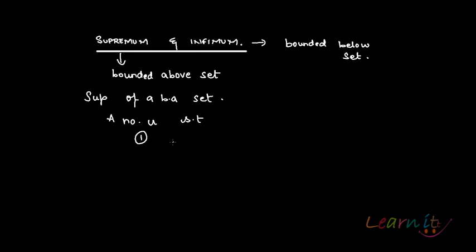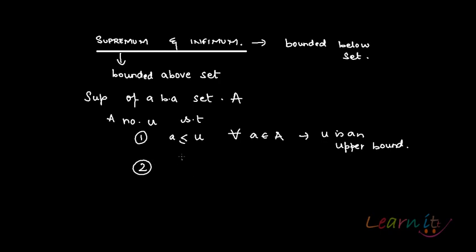Number one, a is less than or equal to u for all a belonging to A. So we are talking about some set A. This means that u is an upper bound.